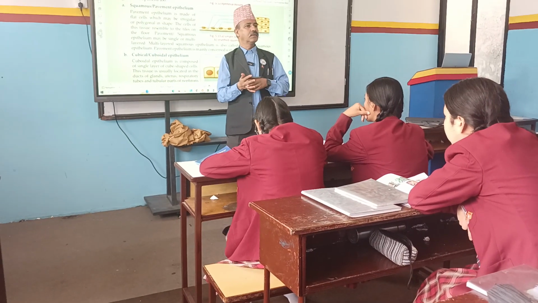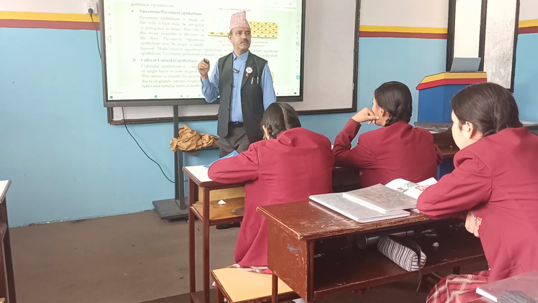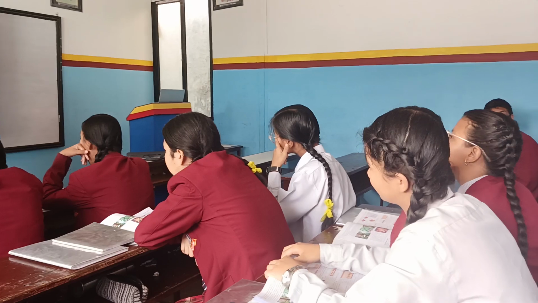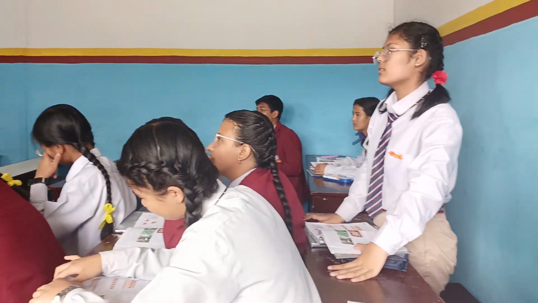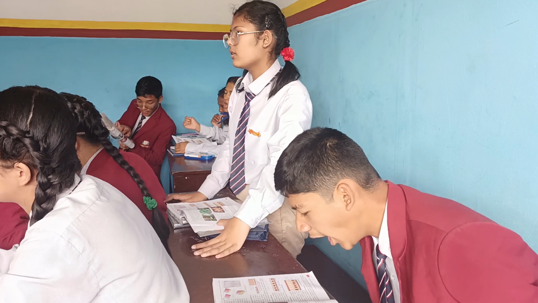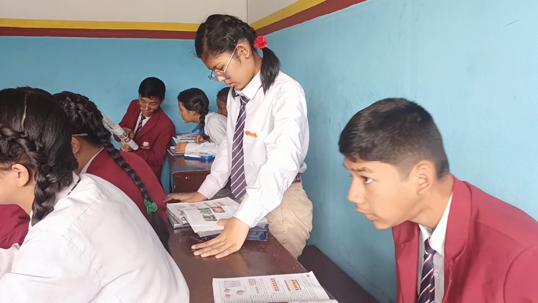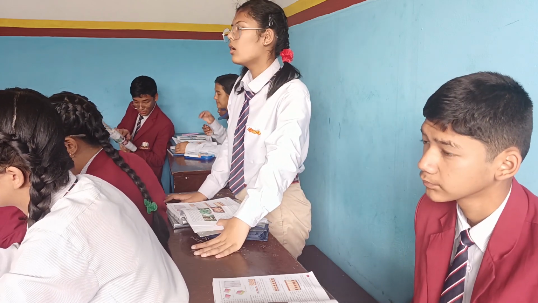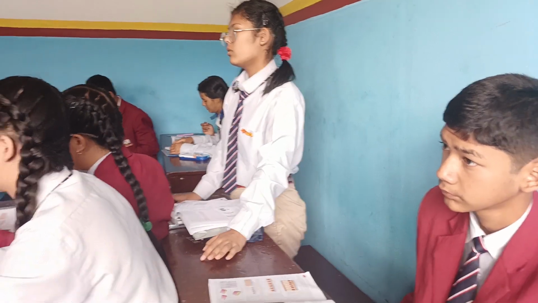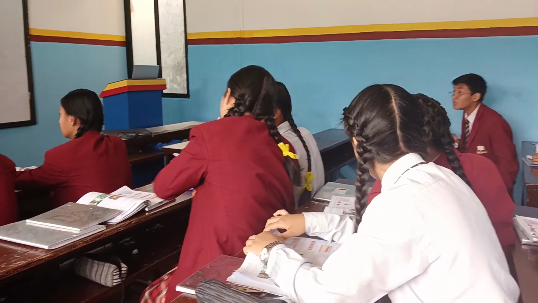Group A, where is Group A? Okay, Group A. What are the major points of squamous epithelium? Please tell me. So we'll discuss and then go again. It is made of flat cells. Those flat cells are like the tiles of our bathroom tiles, right? Okay, next one.